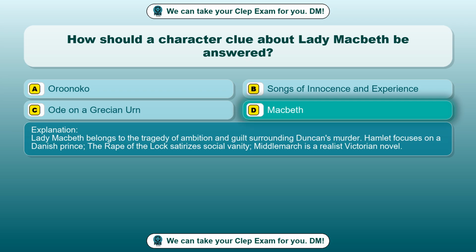Lady Macbeth belongs to the tragedy of ambition and guilt surrounding Duncan's murder. Hamlet focuses on a Danish prince. The Rape of the Lock satirizes social vanity. Middlemarch is a realist Victorian novel.